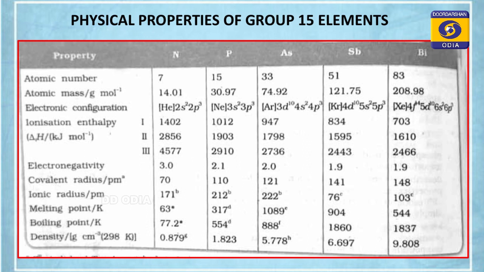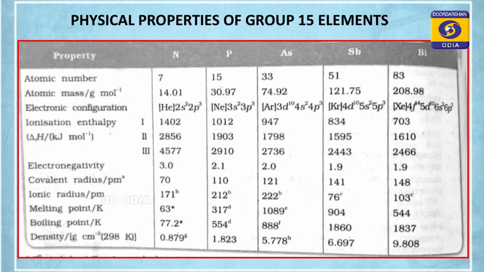Coming to electronegativity. Same thing, electronegativity also decreases down the group. Once again, because atomic radius increases, electronegativity decreases. But see, after phosphorus, once again the difference is too small. See the nitrogen electronegativity 3 and phosphorus 2.1. Then arsenic 2, antimony and bismuth 1.9, difference once again small.